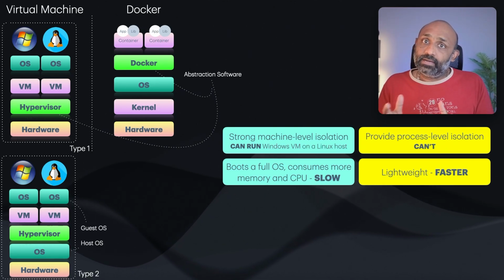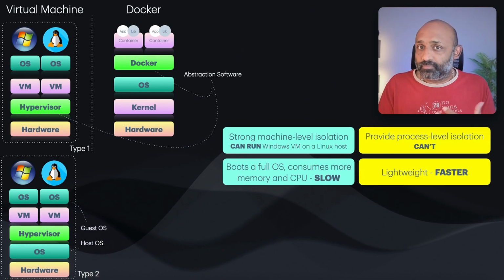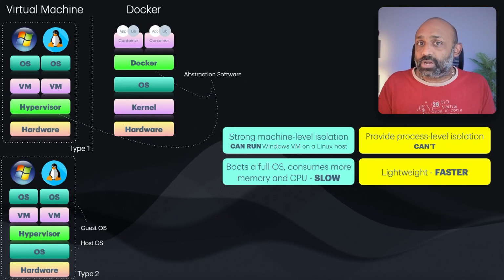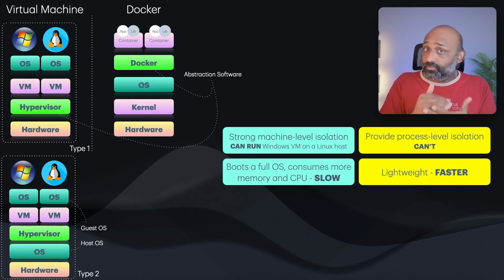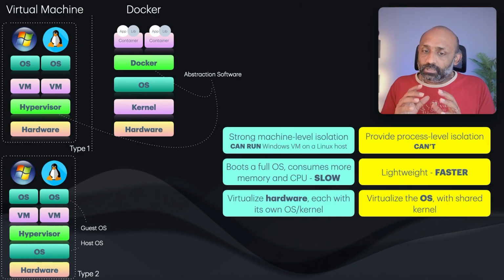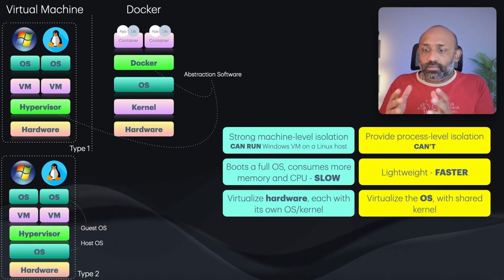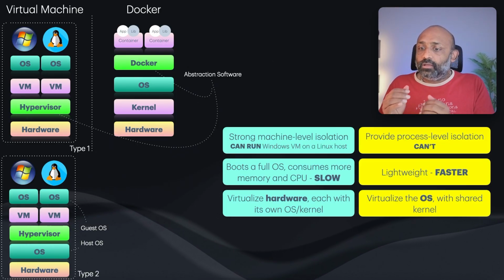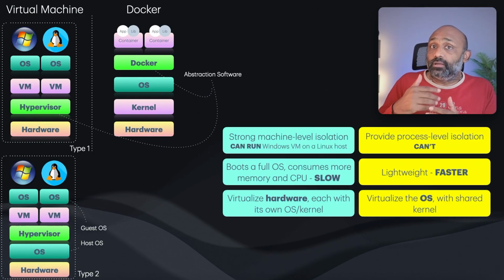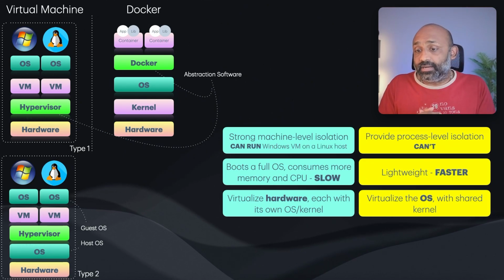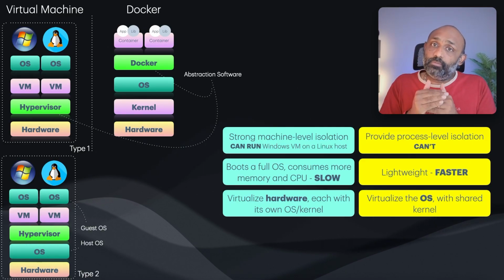But on the other side, containers are very lightweight because they're not starting up a server from the get-go. It is just starting the processes needed to run the application. So it's a small isolation that sits on top of the same operating system and kernel. Virtual machines are hardware level virtualization, and Docker is virtualizing the operating system to share the same kernel but run different applications inside it. So it is operating system level virtualization, and it sits on top of the operating system.